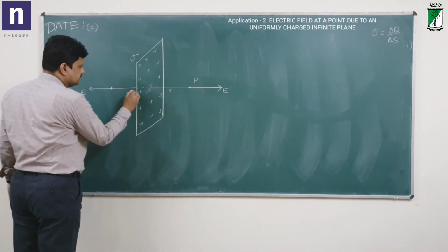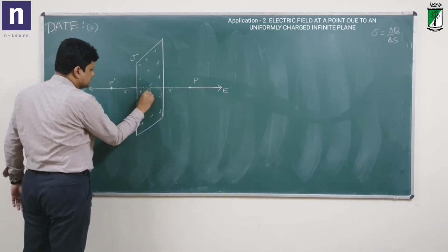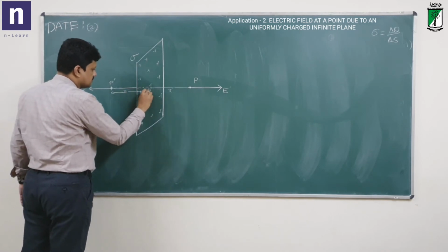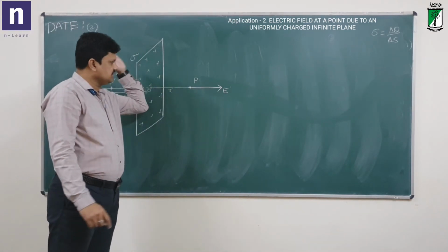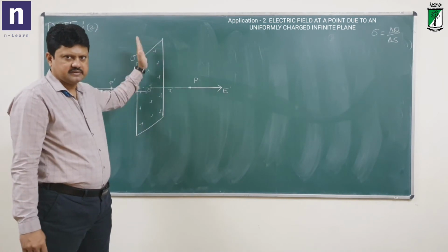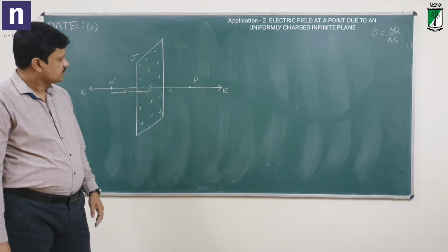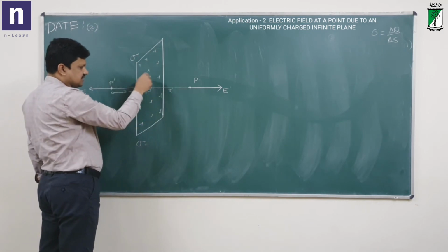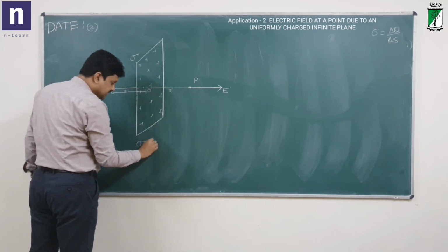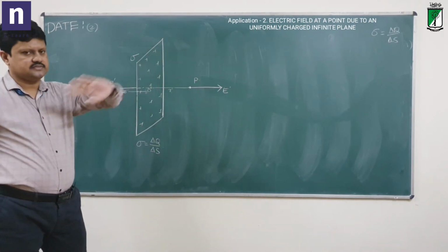If the distance is the same, then the electric field also will be the same, assuming the distance to be the same here. Now, how to find the electric field here? First thing, remember, the electric field is perpendicular to the plane of the charged body here. Perpendicular to the plane. Infinitely big plane, charged to uniform charge density sigma. Now, what is sigma? That also you know. Total charge divided by area. Charge per area. That is delta Q by delta S, by definition. Already I have told you that.